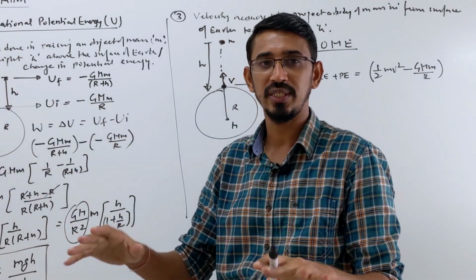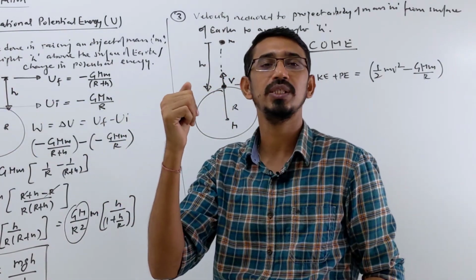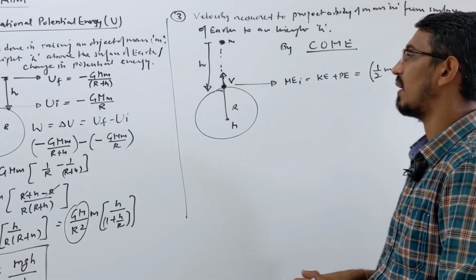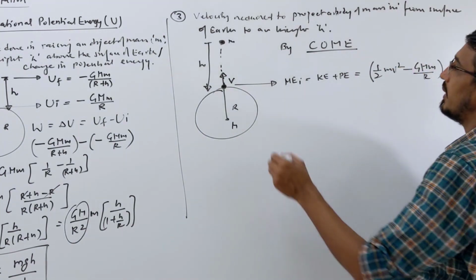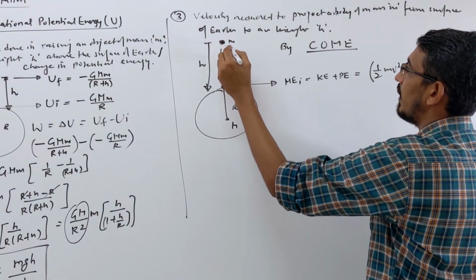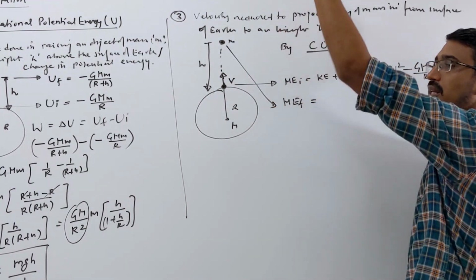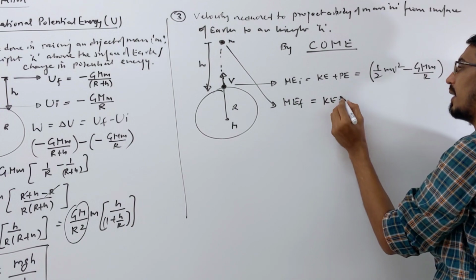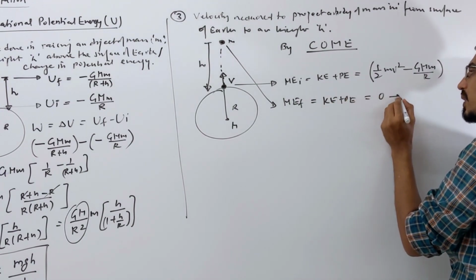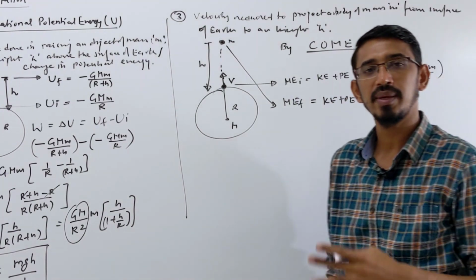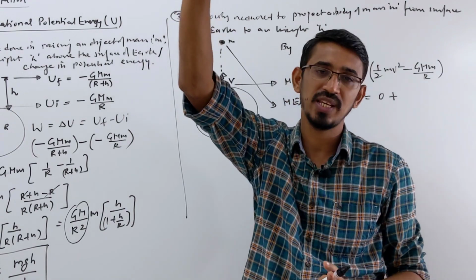So only potential energy. This body is thrown from the surface of the earth, so it has kinetic energy also, right? It has velocity, so both energies are there. Then we want to know what is the energy at that point, final. I am writing here mechanical energy final. When it goes to the highest point, what is the mechanical energy? Kinetic plus potential. Kinetic becomes what? 0. Kinetic becomes 0 because velocity at the highest point is 0.